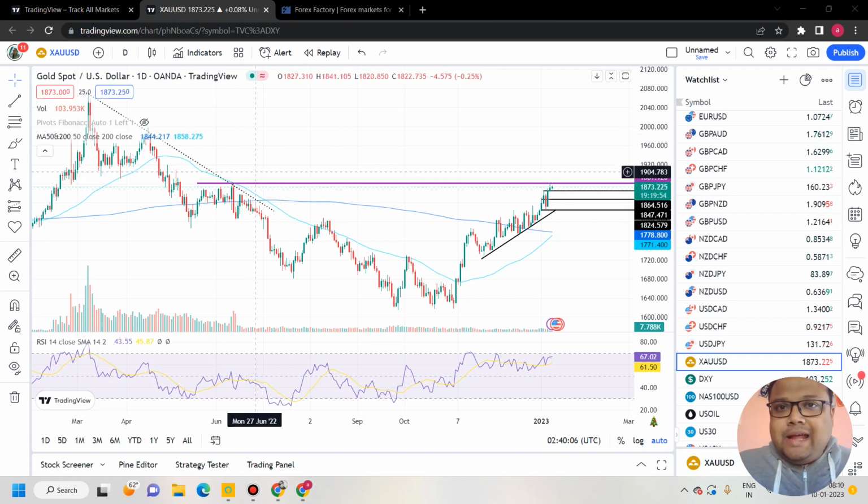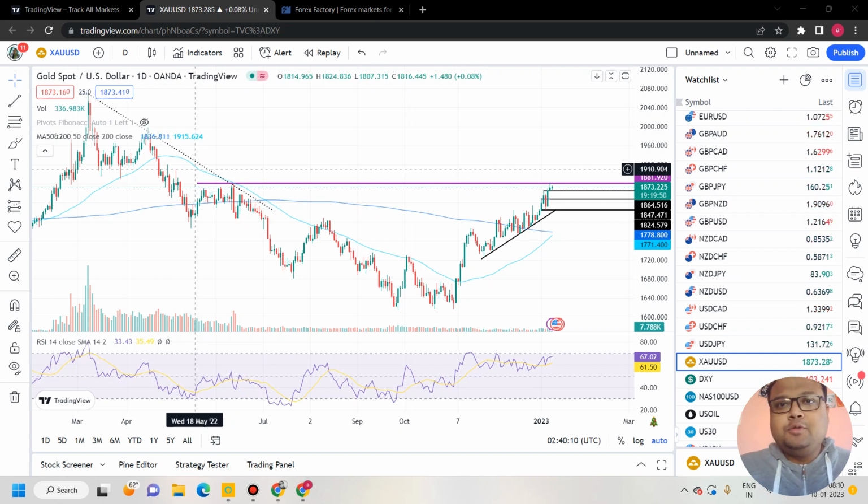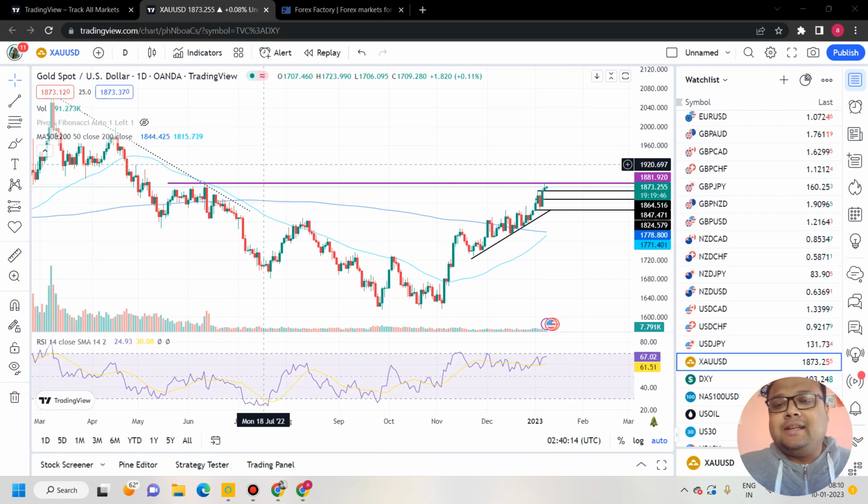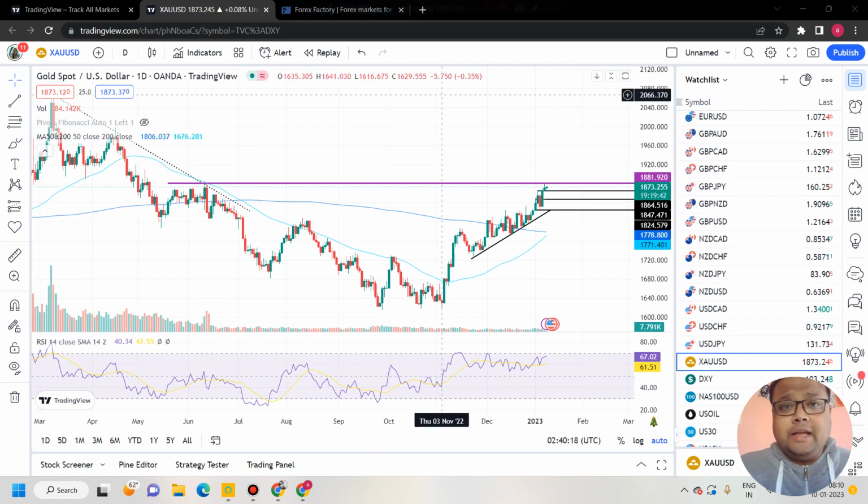Technically, the level of 1880 does not have a big role to play, but psychologically this is a level where traders will be very interested, because if the market breaks this level, there is no immediate resistance on the chart of gold.